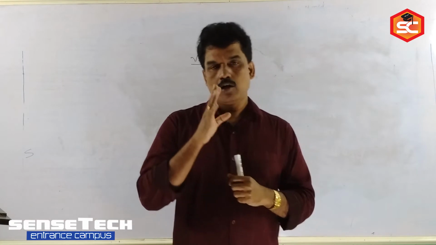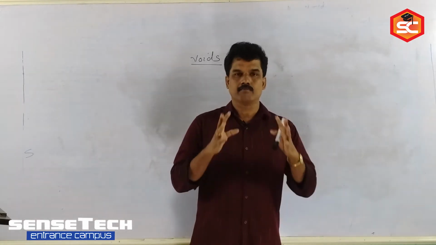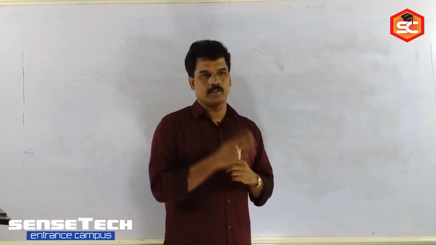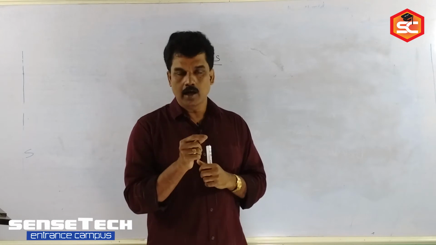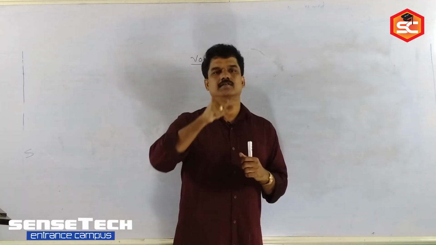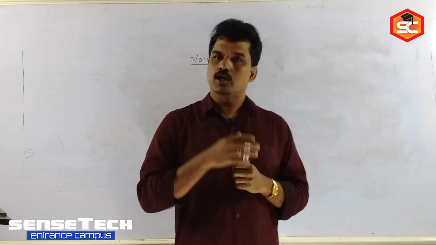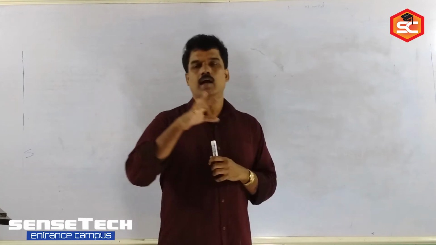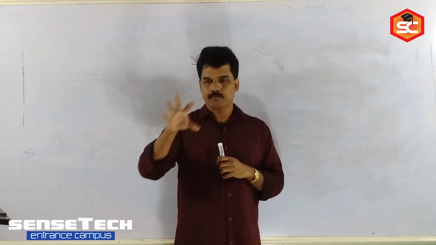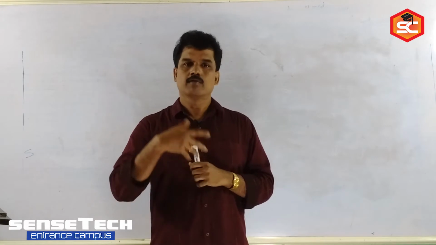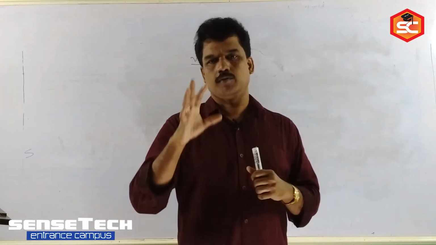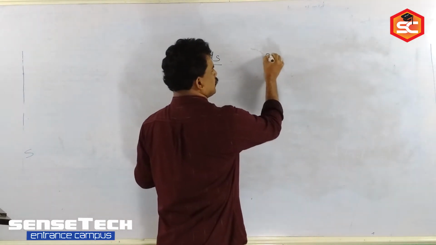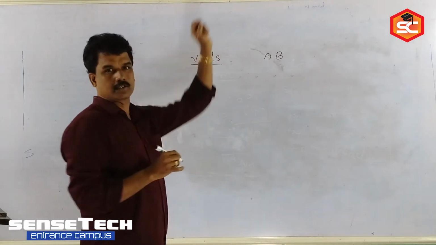Are you following? Based on voids, now we are studying how we can calculate the formula of the crystal. In such questions, first of all they give that one of the constituent particles will create the crystal lattice. Crystal lattice means an HCP or CCP arrangement, and the next atom will occupy one part of the voids. Then finally you have to find out what will be the formula of the crystal. When you take an example, suppose a crystalline solid AB. AB is a crystalline solid.